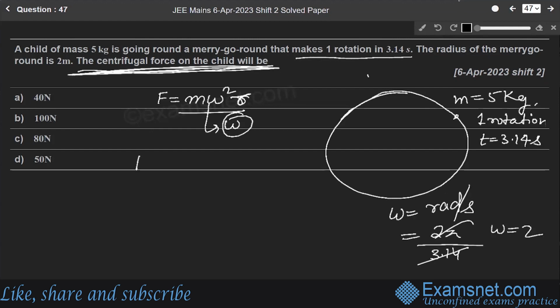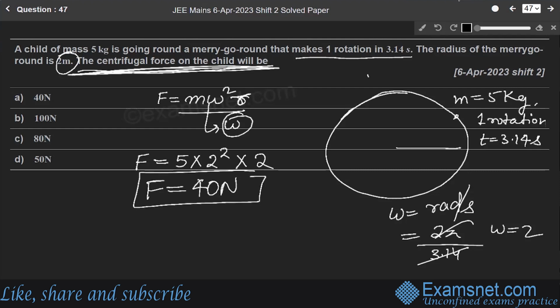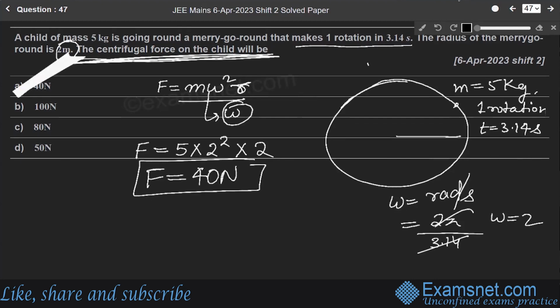So here the centrifugal force F will be equal to mass, which is given as 5 kg, into omega square, 2 square, into R. R will be 2 meters. So this will be equal to 40 Newton. So F will be equal to 40 Newton. So the correct option is option A, that is F equals 40 Newton.